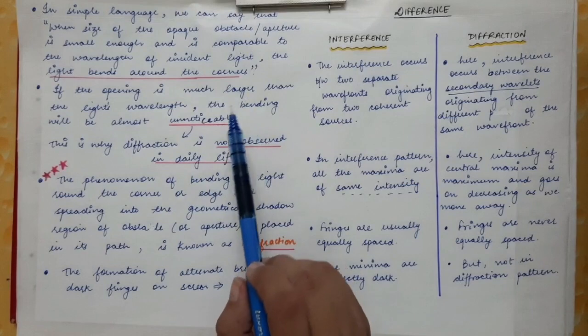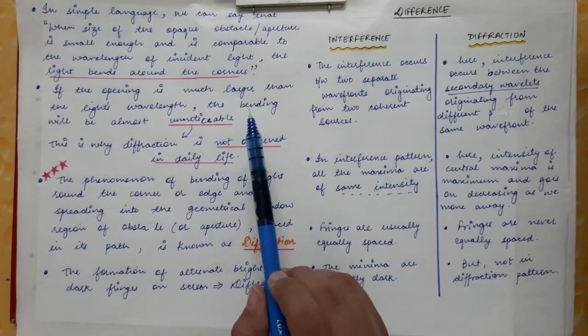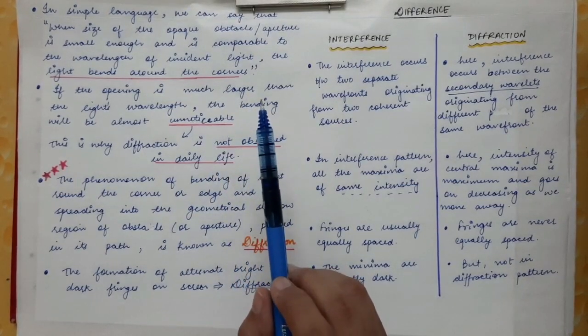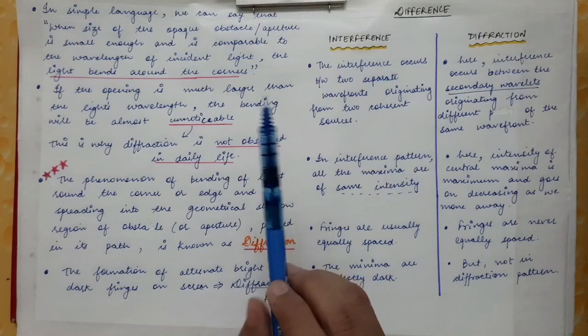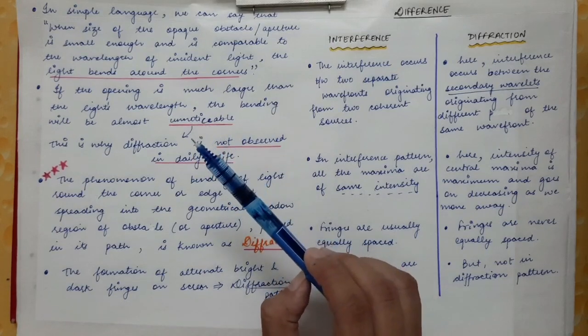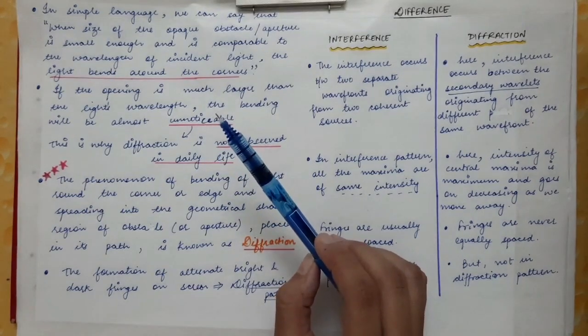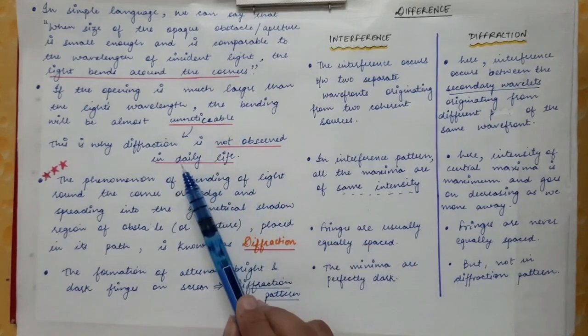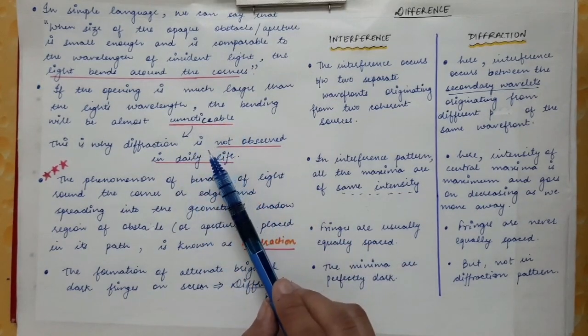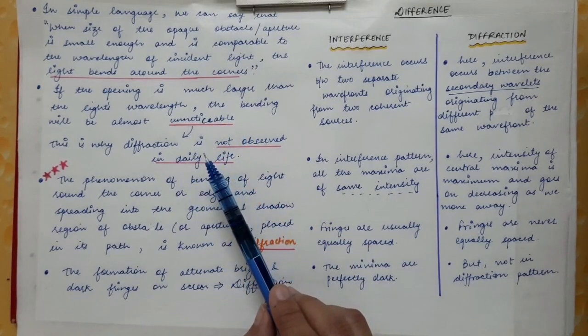So now in daily life, what we have are windows and doors whose openings, or you can say the obstacles, their size is much greater than the wavelength of the visible light. So in daily life, we observe various shadows, but we do not observe diffraction.